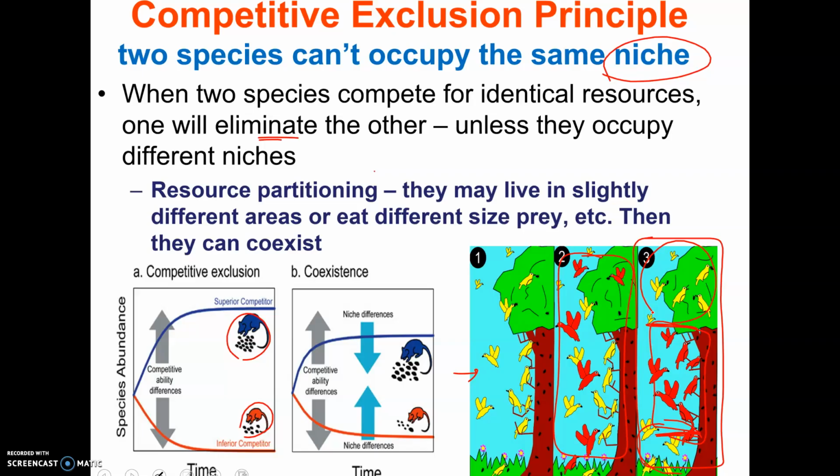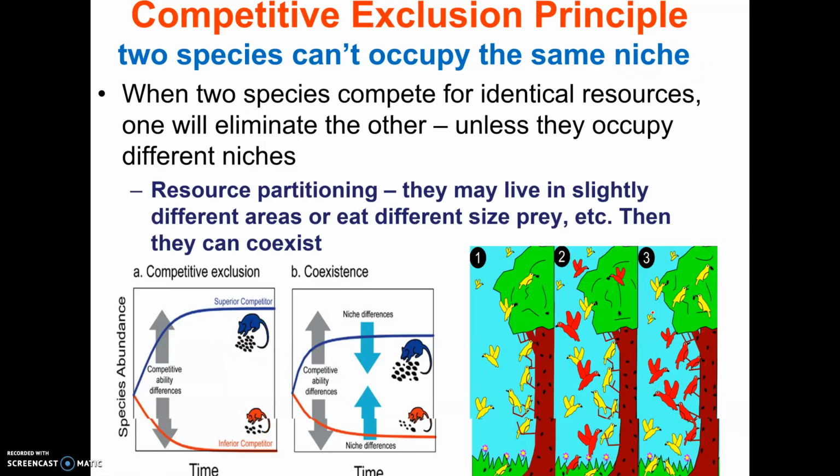So just be aware of what that word niche is, and make sure you know that there's a rule about it: two species cannot occupy the same niche. If you do see them both surviving, they don't occupy the same niche. There must be some niche differences.